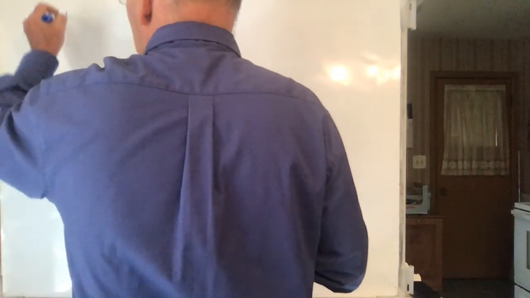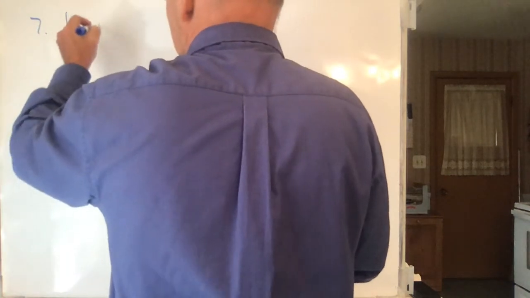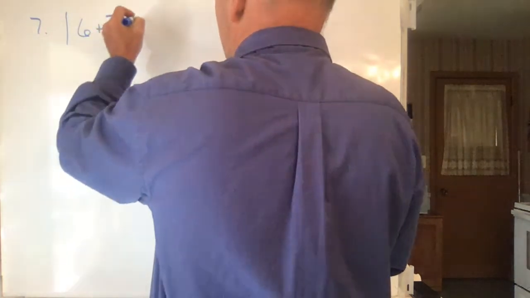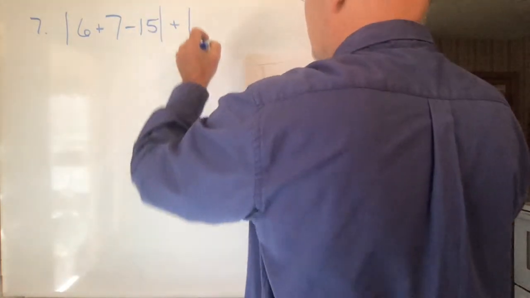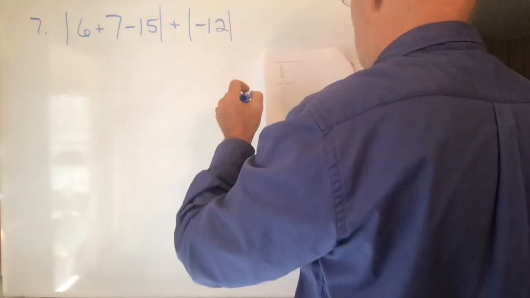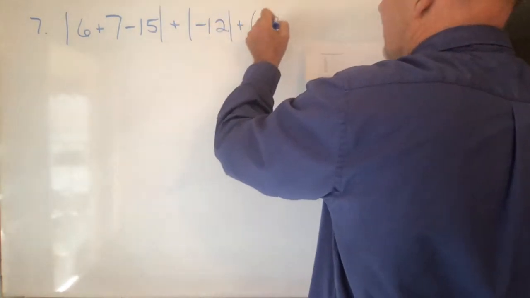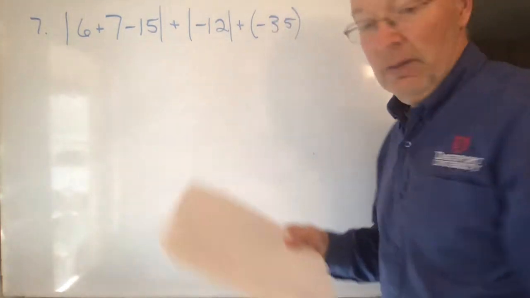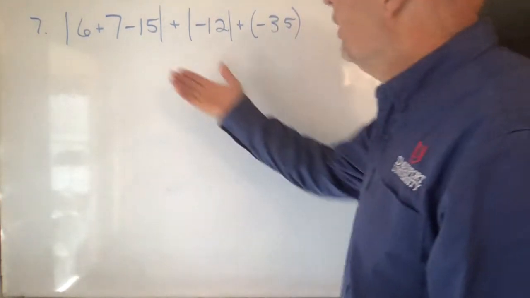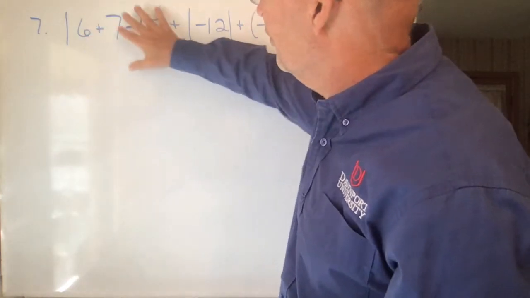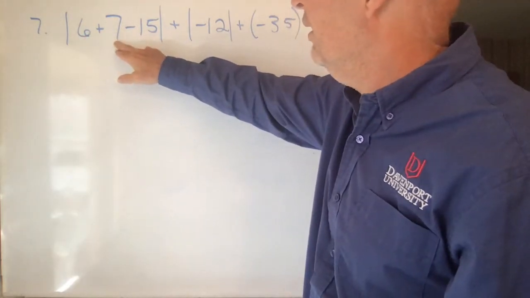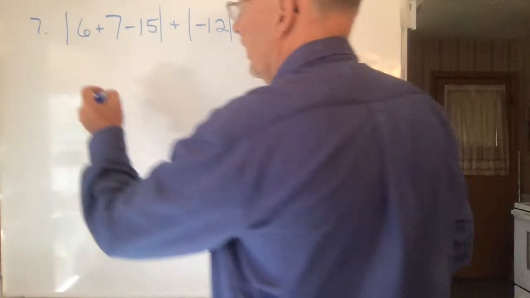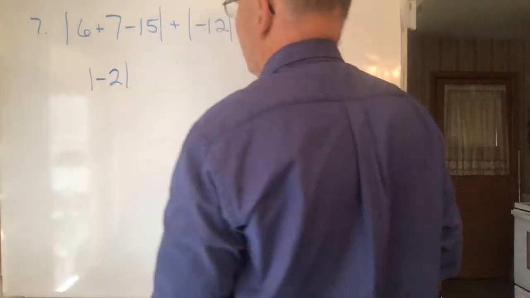How about number 7? Another one where you just have to know the order in which you do things. It's going to be the absolute value of 6 plus 7 minus 15, plus the absolute value of -12, and then plus just a -35. Okay? So you see this, and what you need to do is to first find the value of the thing in the absolute values. So 6 plus 7 is 13. 13 minus 15 is a -2. So I could simplify that and write it like this.